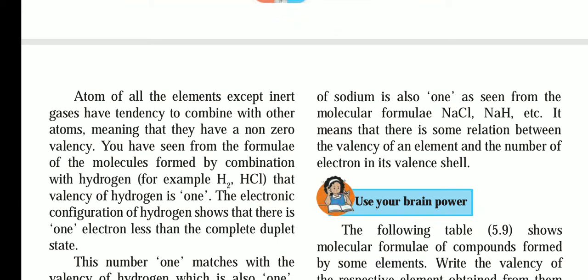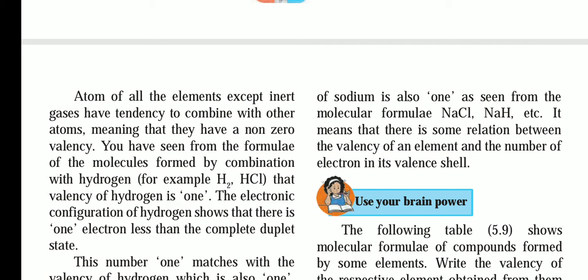Now what is given here: atoms of an element, except inert gases, have a tendency to combine with other atoms, meaning that they have a non-zero valency. The tendency to combine with other atoms means that the valency is not 0. It has the last shell not completely filled.